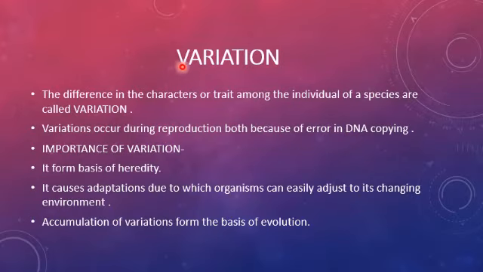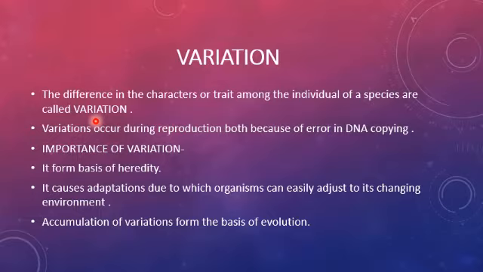Next is variation. The difference in the characters or traits among the individuals of a species is called variation. As we said, we carry the information from generation to generation, and we resemble our parents because of DNA copying.